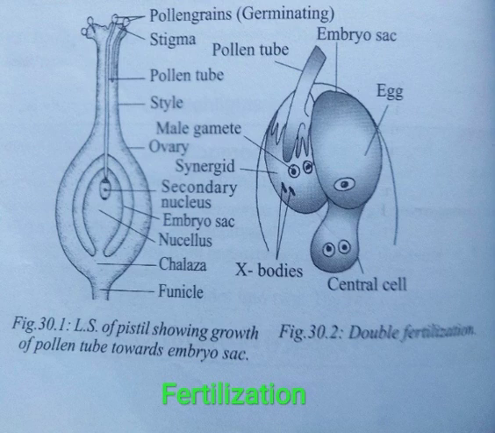After fertilization, some post-fertilization changes also occur. What is the significance of double fertilization? The embryo is formed from the fertilized egg, that is the diploid zygote. The endosperm is formed from the fertilized polar nuclei. So embryo and endosperm are the products of double fertilization. These are some points about the significance of fertilization.